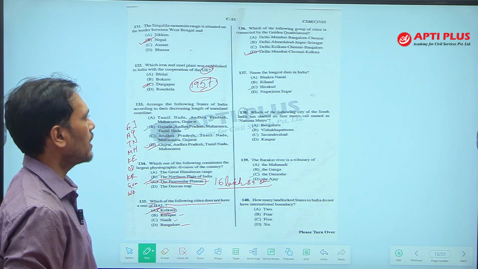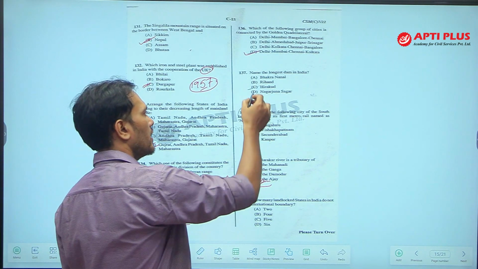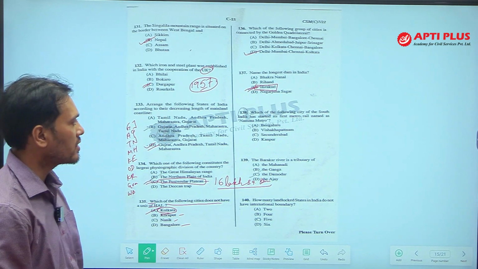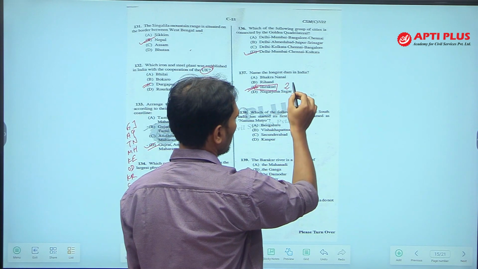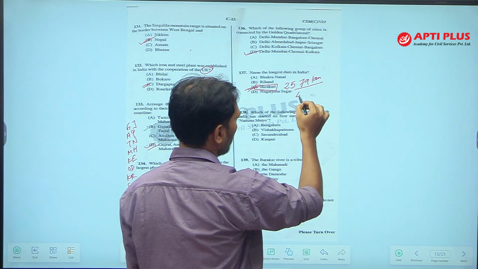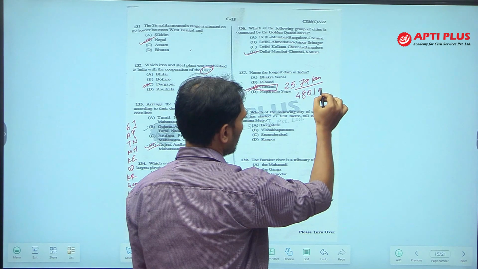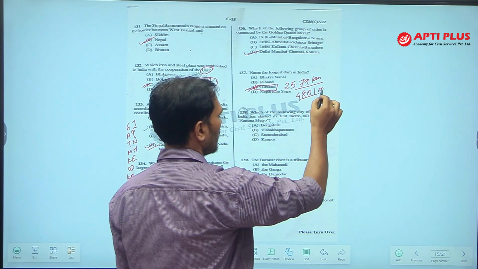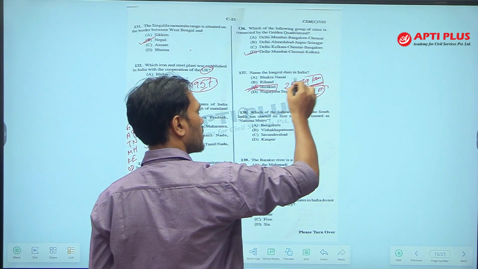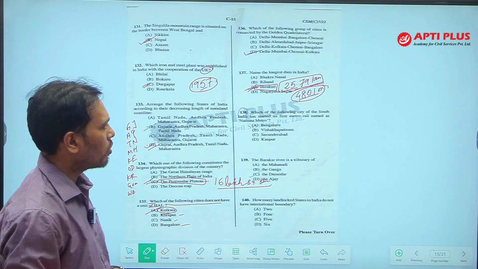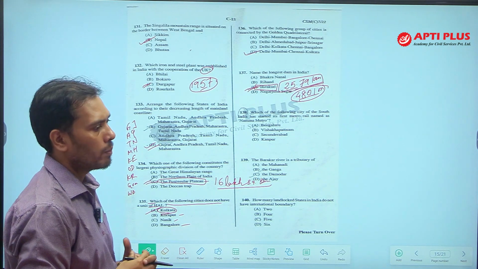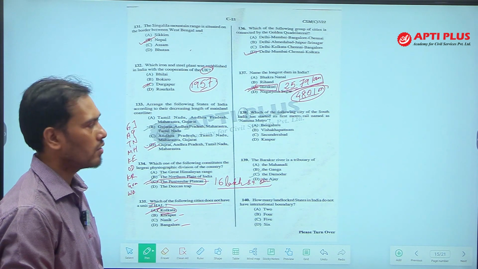Okay. Next, name the longest dam in India. Which is the longest dam in India? It is not the longest dam of India, it is the longest dam of the world, and the answer is Hirakud. Hirakud has a length of 25.79 kilometer. This is the total length, and if you see the main length of the dam, that is 4801 meter. 4801 meter is the length of the main dam, and the total length of the dam is 25.79 kilometer. It is not only the longest dam of India, it is the longest dam of the world. It is located on Mahanadi river in the Sambalpur district of Odisha.